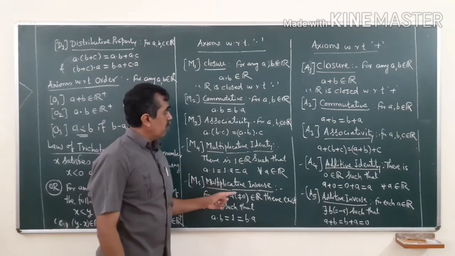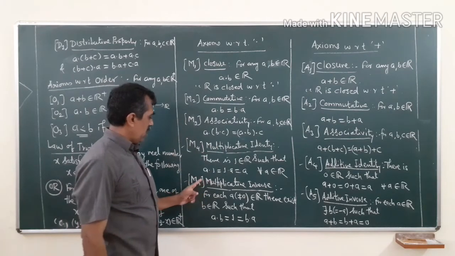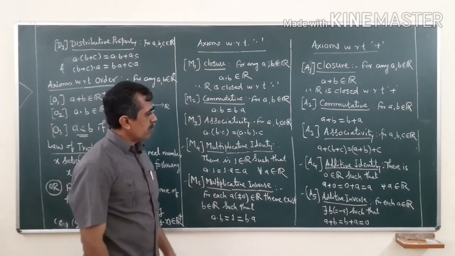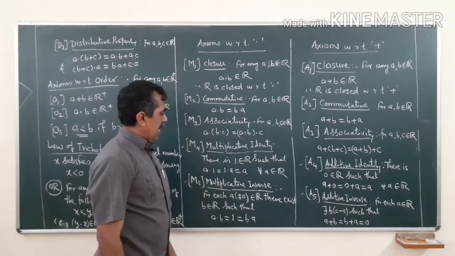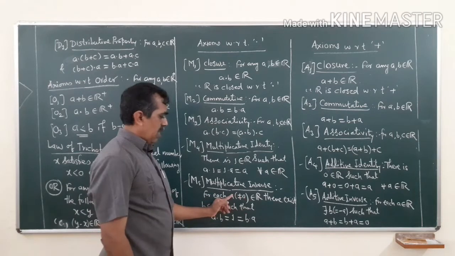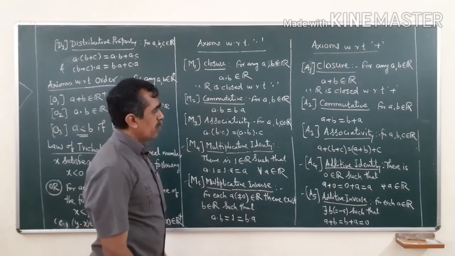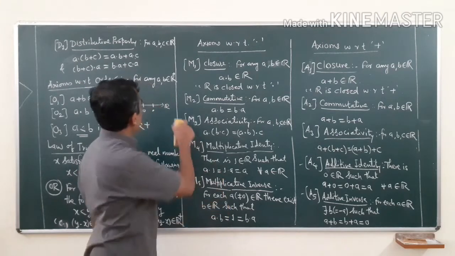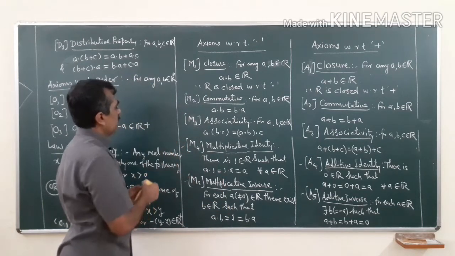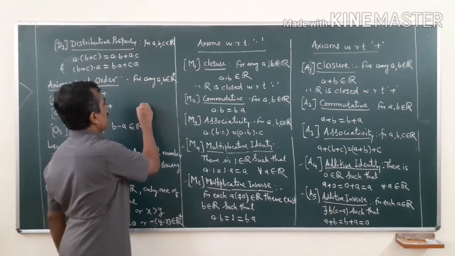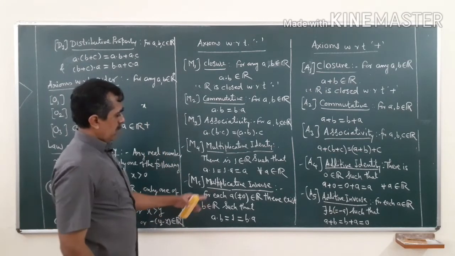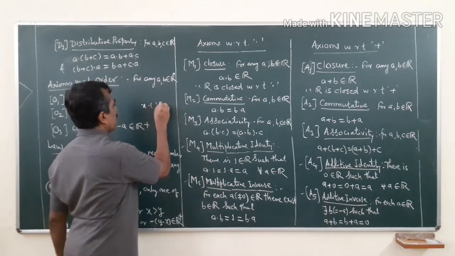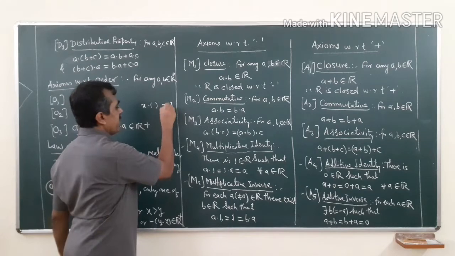And the last axiom with respect to multiplication, M5, multiplicative inverse. For any real number a, which should be non-zero. Why? Because see, if I take a real number, say x, and I want another number y such that their product is the identity.